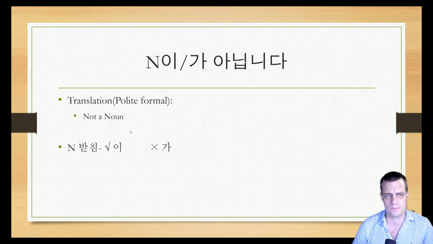All right, so looking at the translation and usage of this, all it means, and this is polite formal, is it's not noun. Whatever this noun is, it's not. 아니다 is the opposite of 이다. So it's just not a noun. When it comes to the particle out the front, it just obviously gets added to the end of the noun. If there's a 받침, then it's 이. If there's not, then it's 가. And guys, I still highly recommend you go check out the videos on particle usage just to make sure you're all over how to use particles.